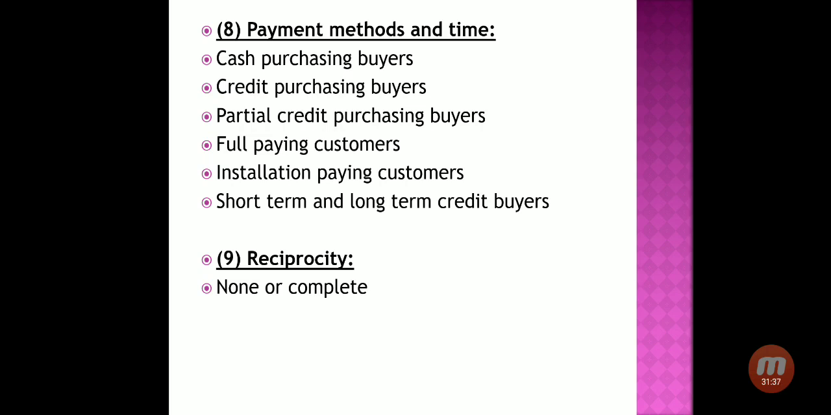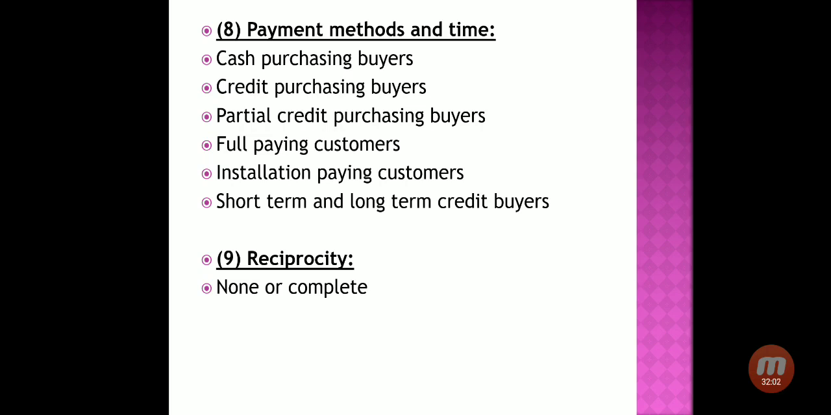Then short term and long term credit buyers. Short term credit buyers means here the customer, or you can say the company, is getting the product for a short period of credit timing, say for example 1 month to 3 months. And long term credit buyers means here a customer is getting the product on long term credit, that is 1 year, 3 years or more than that.